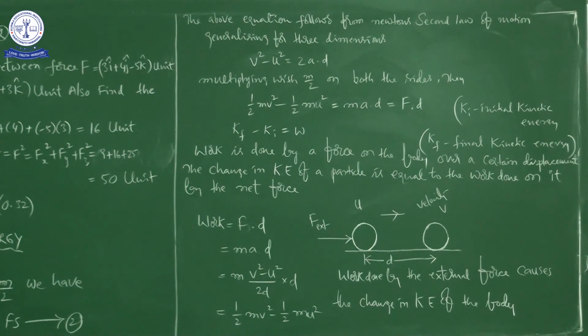Here you have to observe one of the important points, that initially the body, while applying some force, has some velocity, that is not 0, it is u, the initial velocity, right, okay.